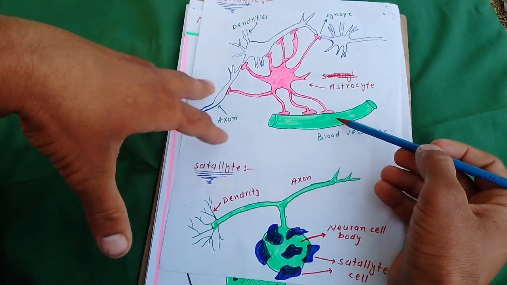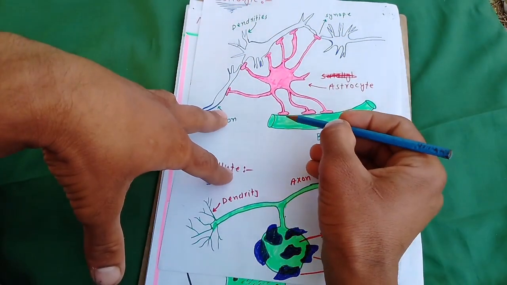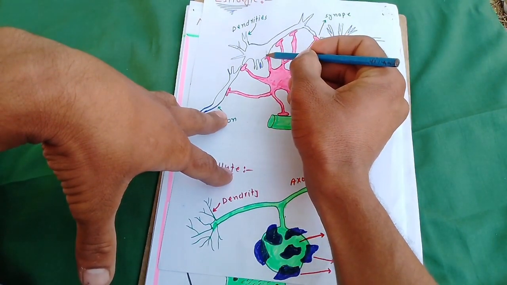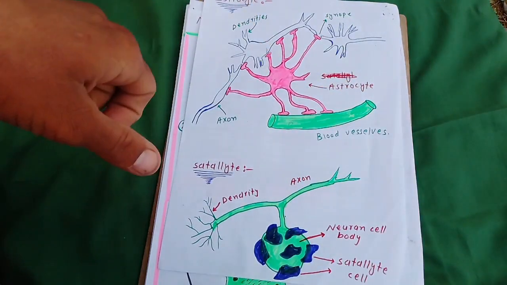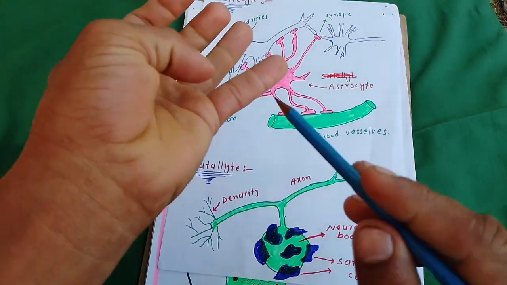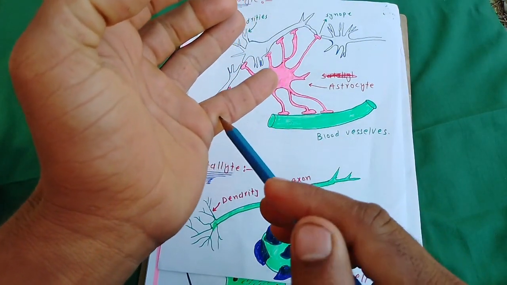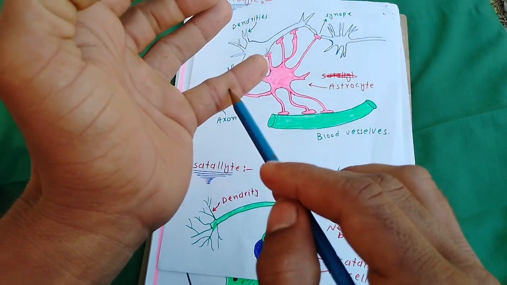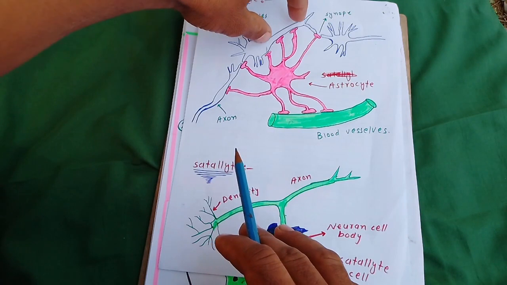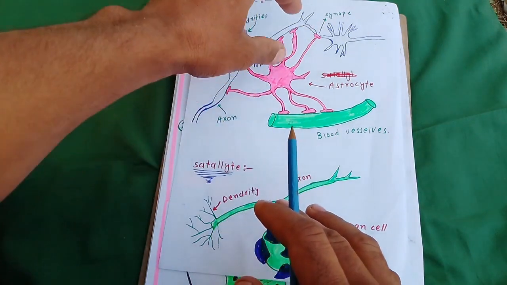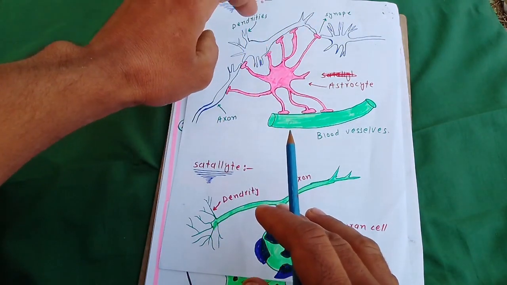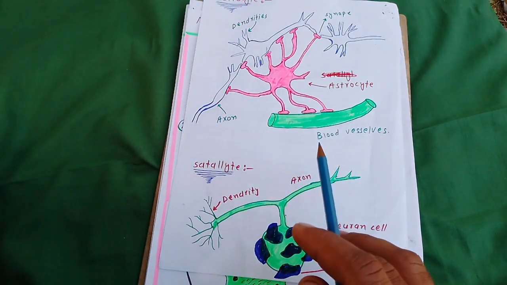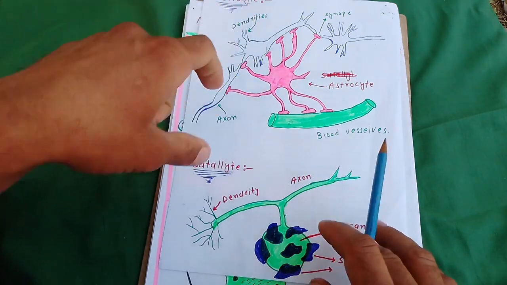So this astrocyte supports a neuron, taking nutrition from the blood vessel and going to the neuron. There are two types of CNS astrocyte: the fibrous astrocyte covers the fibrous parts, dendrite and axon, but the protoplasmic astrocyte covers the cytoplasm of the soma of the neuron.